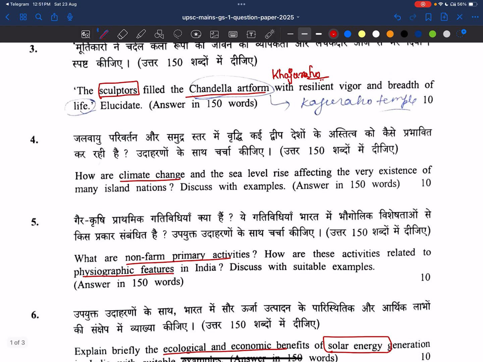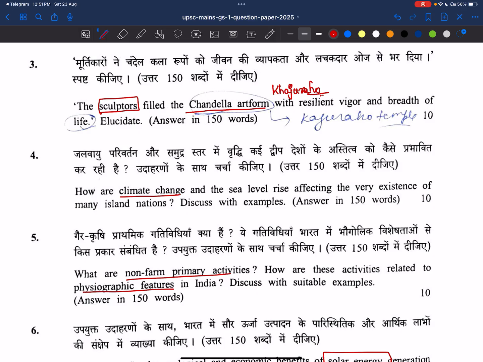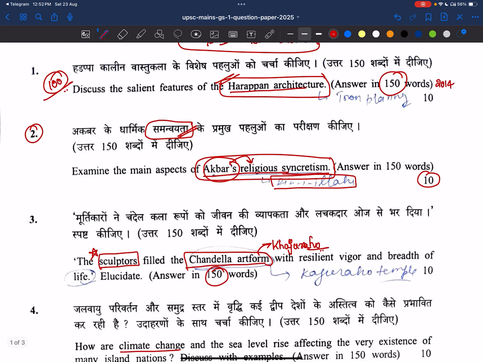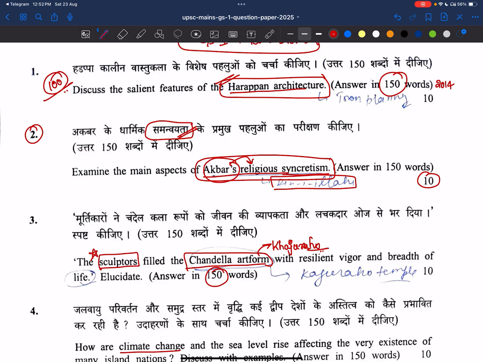Now see, coming to the sculpture question on the Chandela art form. We know the Chandelas' famous art form is the Khajuraho temples, with a resilient vigor and breadth of life. Elucidate. This is also a direct question from art and architecture, and he wants us to focus on sculptures, not the architecture. So even this is very important. If we are well versed with the PYQs, we can see how UPSC repeats the themes. We know art and architecture is very important, Mughals are very important, Indus civilization is very important. See here, most themes are repeated.